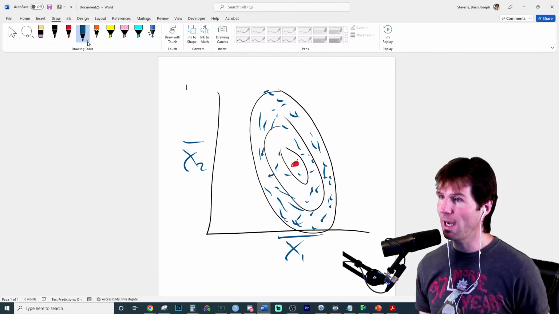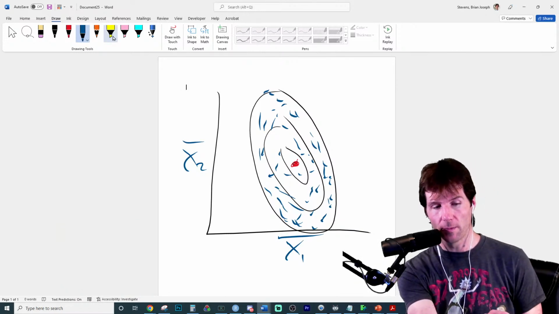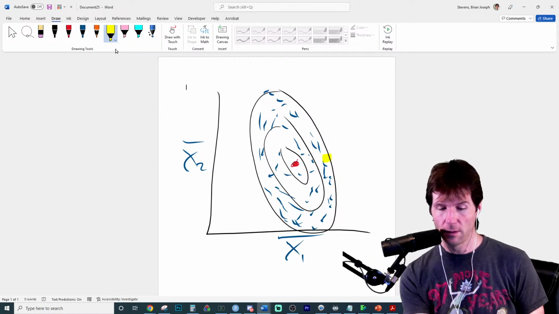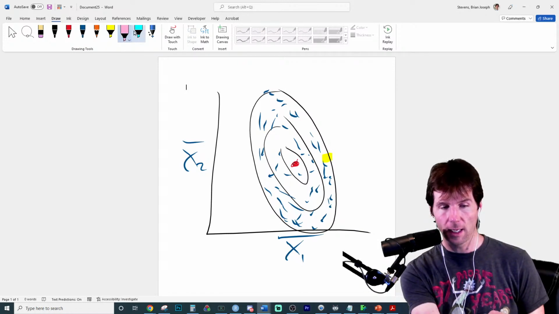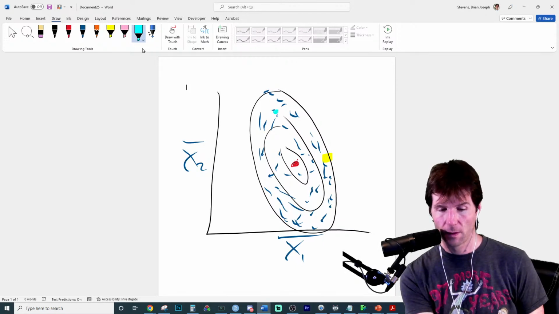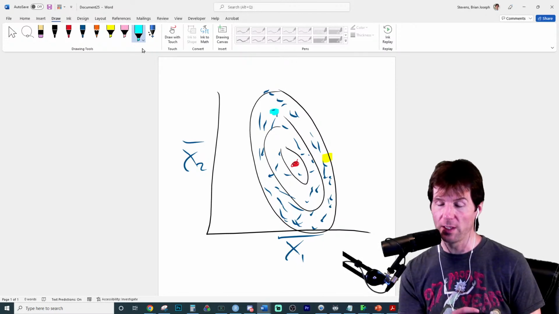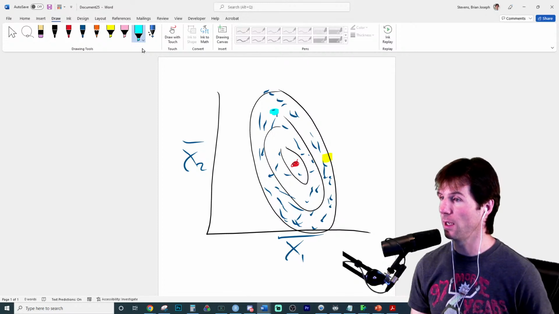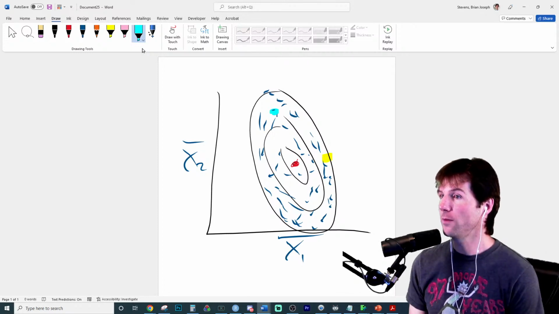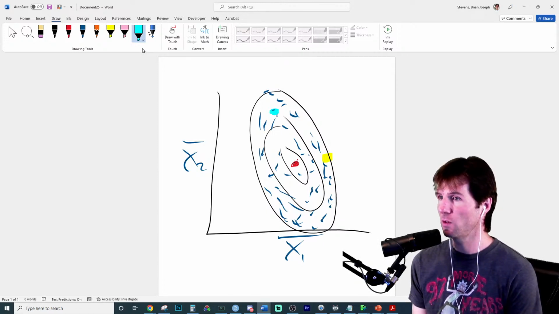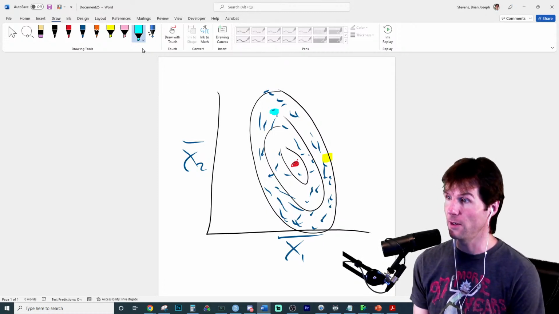And so then we'd have to ask, let me give you 2 points right here. A yellow point and a blue point. Which of those points is more of an extrapolation in our x space? The yellow or the blue? The yellow. But isn't blue further away from the center?